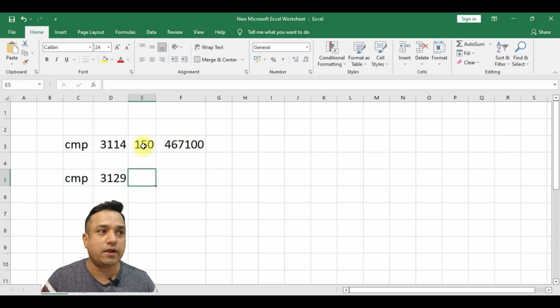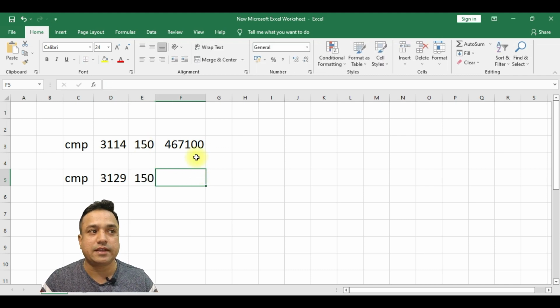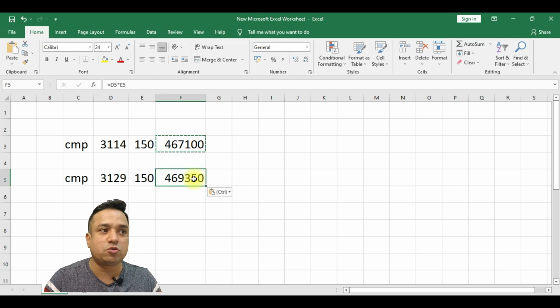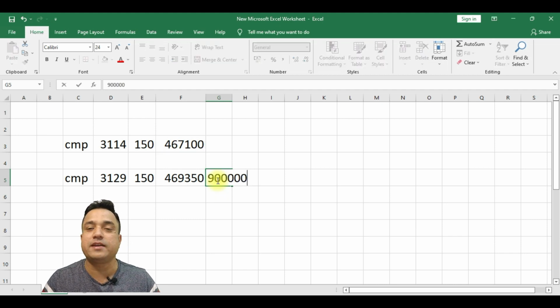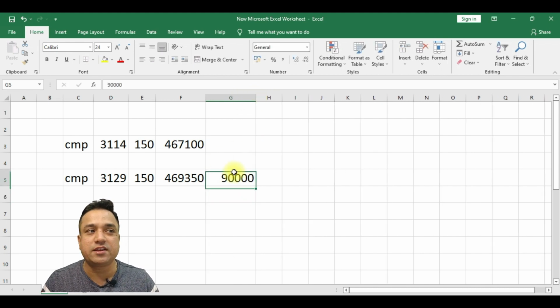So the margin required for this is not the same as cash. What the exchange is saying is that you just pay 90,000 rupees and you can buy this contract. How much? 90,000 rupees you are paying and you are buying this contract. It looks interesting, right? So here you are making use of leverage.